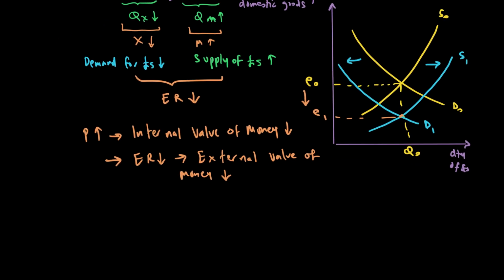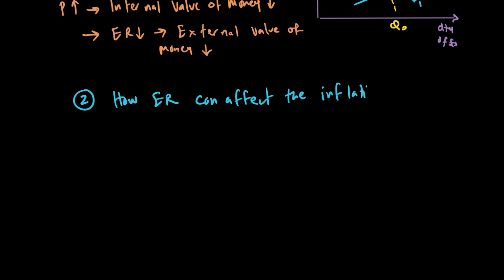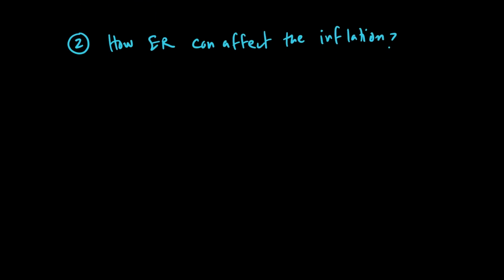The next thing we look at is how our exchange rate can affect inflation. So let me write this. Number 2 is how exchange rate, your external value of money, can affect the inflation, which is your internal value of money. And we say that exchange rate can affect both demand pull and cost push inflation.